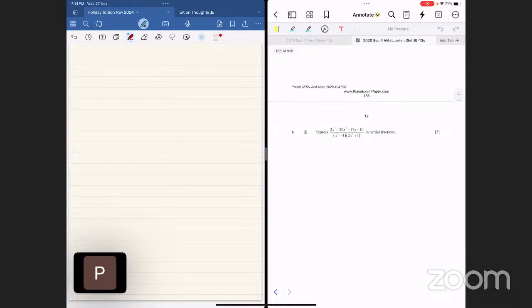Okay, let me show you something that most of you will remember from Sec 3. Maybe you forget how to do it, but this is a Sec 3 question. There is no additional knowledge from Sec 4. If you can do it, you can. If you cannot, cannot. This is 5 marks in this case, partial fraction. Okay, don't worry. I'm not going to put it heavily yet.